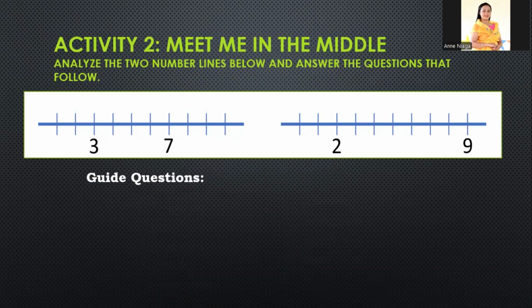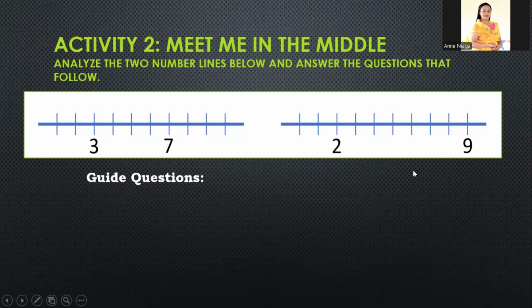Sa activity 2 natin, ito ay meet me in the middle. So, analyze the two number lines below and answer the questions that follow. So, there are how many number lines? There are 2. In the left and in the right. So, in the left, the two numbers are 3 and 7. And in the right are 2 and 9.